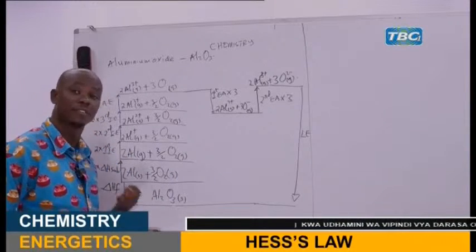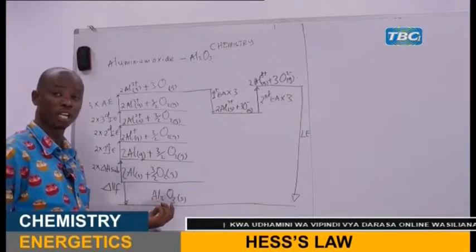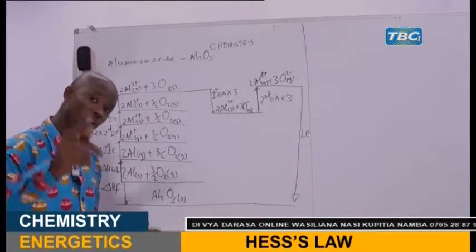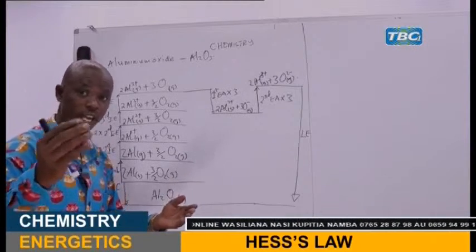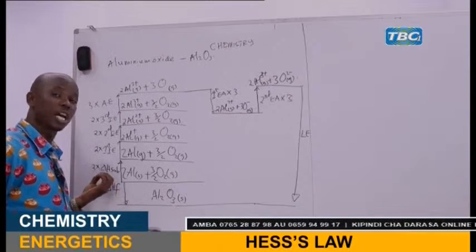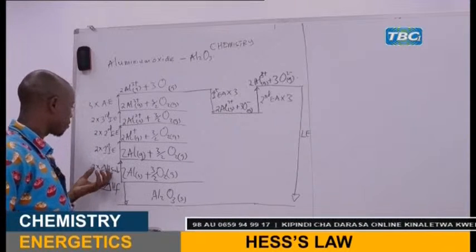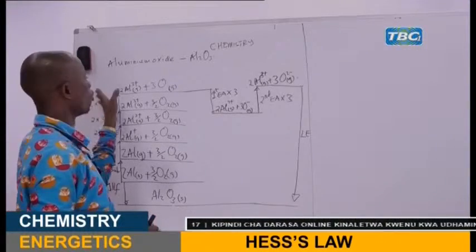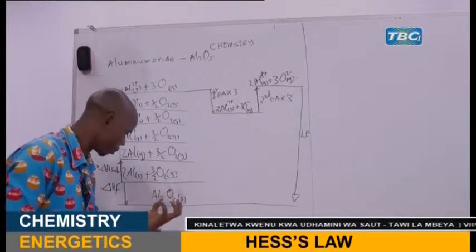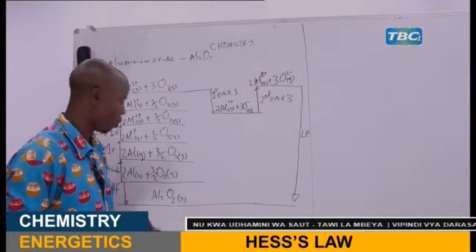When you want to get the enthalpy of formation, for example, of aluminium oxide, what are you going to do? It is simple. I'm sure that even yourself, right where you are, can tell. When you want to get the enthalpy of formation of this compound, we just sum the enthalpies of all the steps involved in forming aluminium oxide.